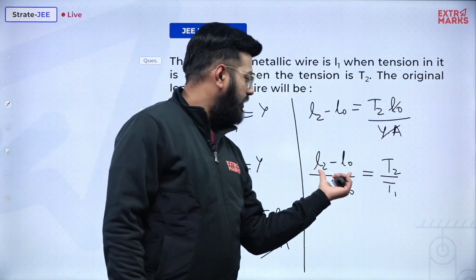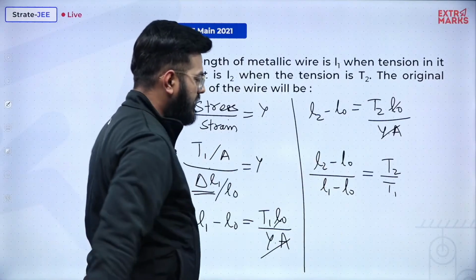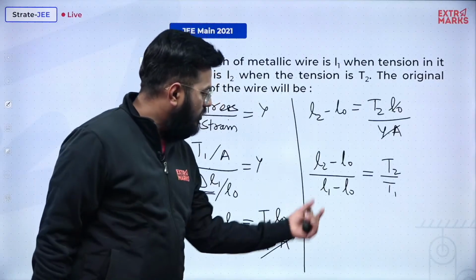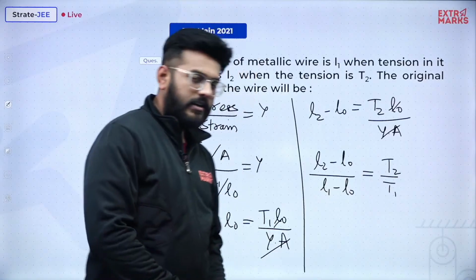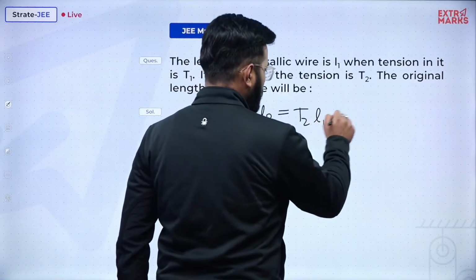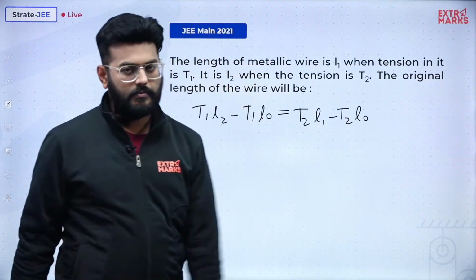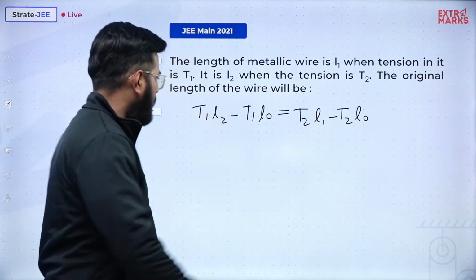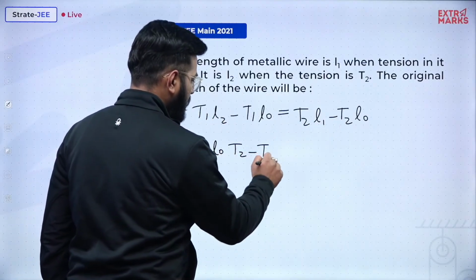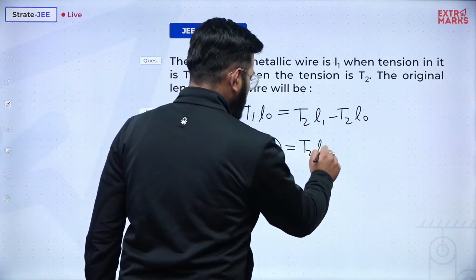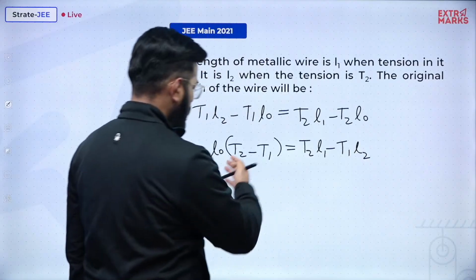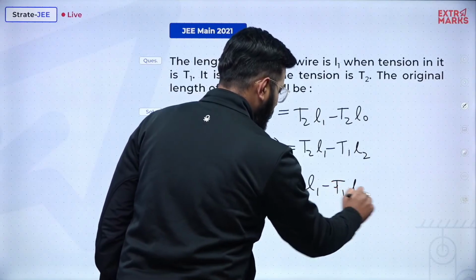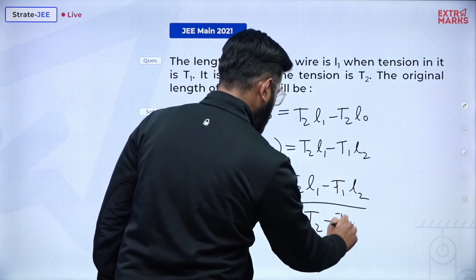On multiplying T1 with it, the expression we get is T1 L2 minus T1 L naught, and this will be equal to, multiplying T2 here, T2 L1 minus T2 L naught. Now I needed to find L naught. So put T2 over here, put T1 over here, you will get L naught into T2 minus T1, equal to T2 L1 minus T1 L2. Bring T2 minus T1 down, so the final expression is T2 L1 minus T1 L2 divided by T2 minus T1.